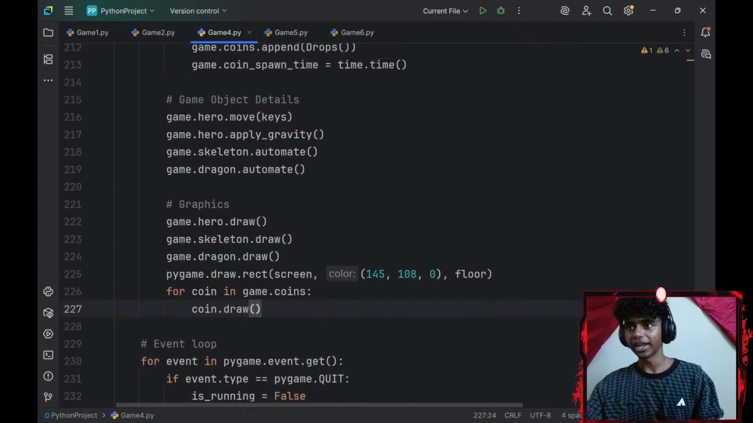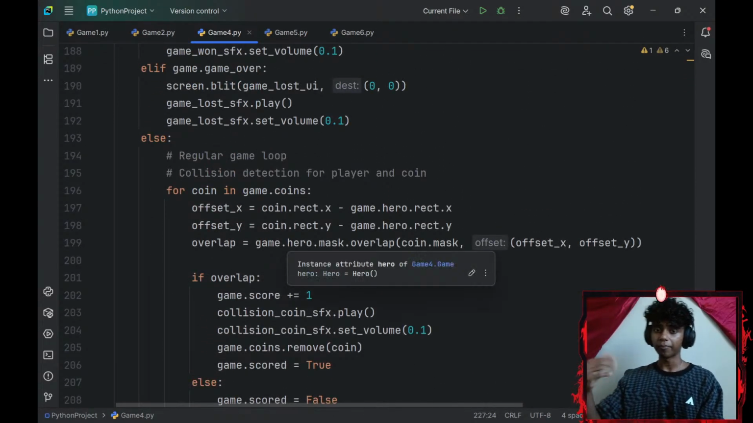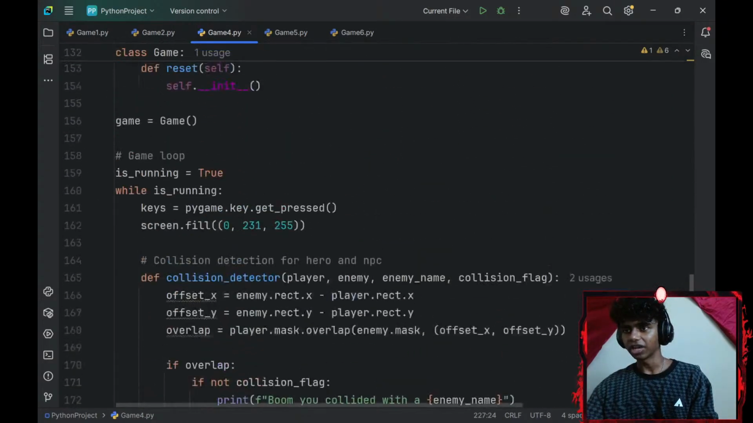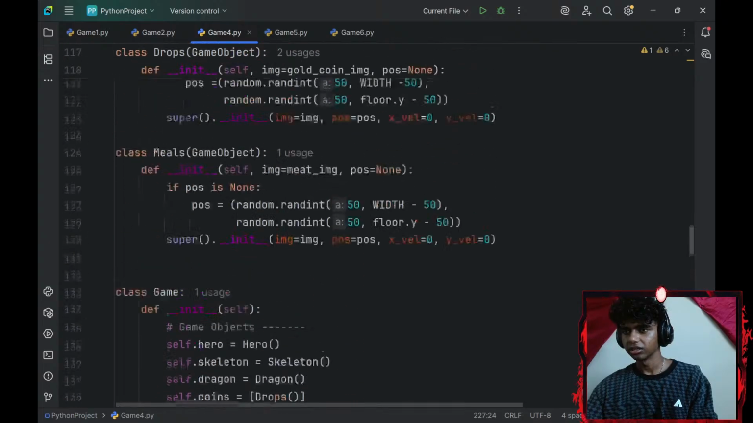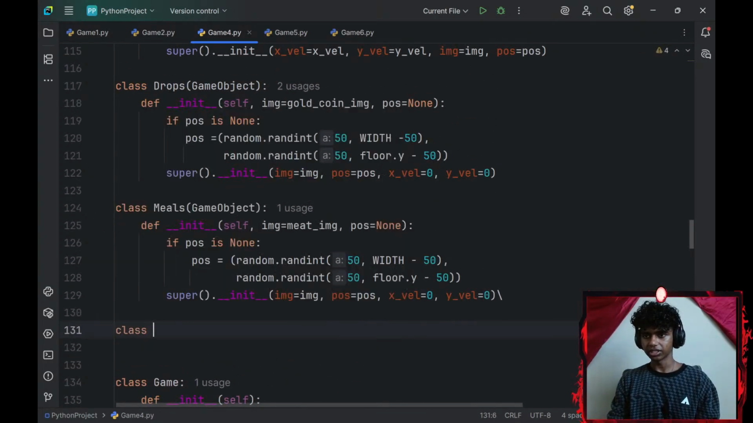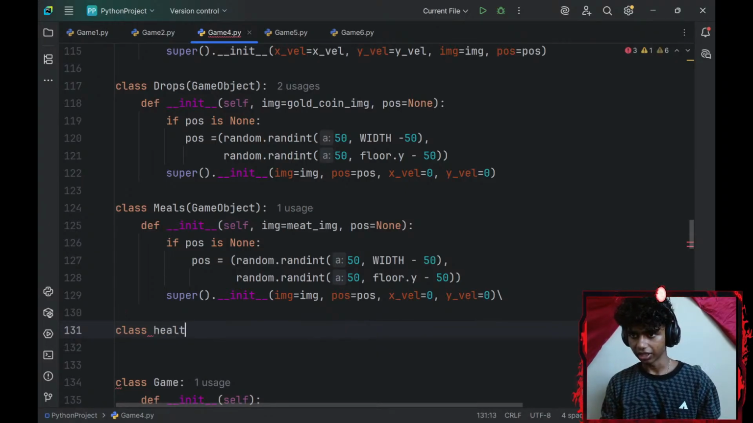Now, let me go ahead and add collision logic for my player and my meat. For that, I would have to create a few more classes. So let me go ahead and create a few more classes. Maybe under my Muse class, I'll need a class for my health bar, so I'll create a health bar class.